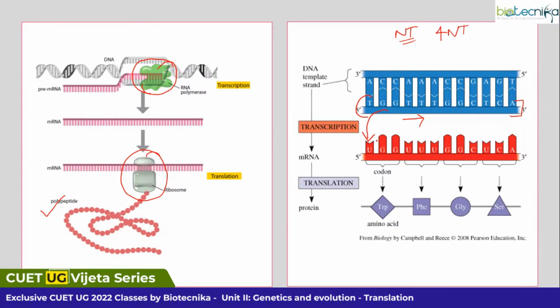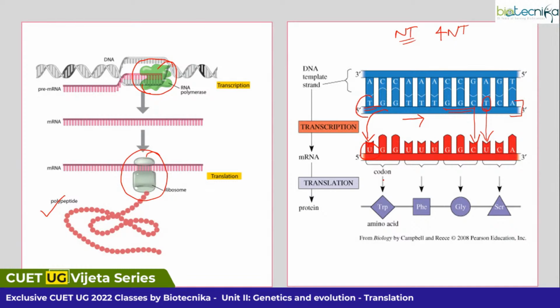As you can see, if you remember, I said uracil will be placed instead of thymine. So that's why wherever thymine is present, there uracil will be coming. Remaining all the nucleotides will be the same. As you can see, UGG, UUUG. Here also the same thing. GGG, C is coming here. But again T is coming. So instead of that, you are having U. Right. Now this mRNA will be translating to proteins.